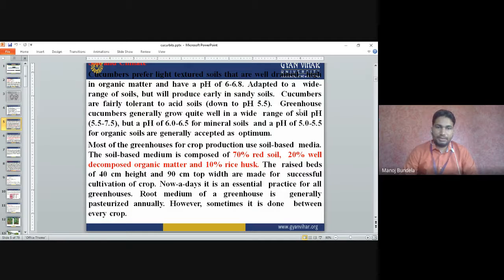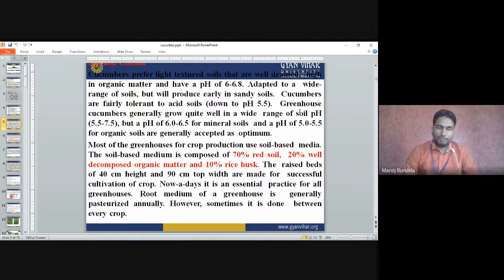Nowadays, it is an essential practice in all greenhouses. The root media of a greenhouse is generally pasteurized annually, which means annually we have to change the media for the greenhouse. However, sometimes it is done between every crop.